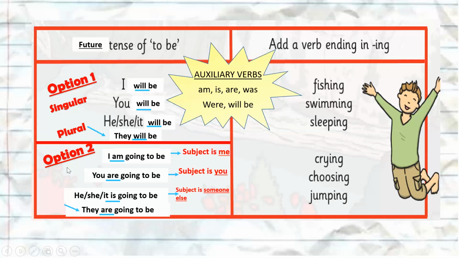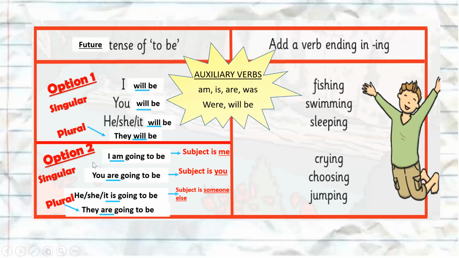Okay. Now, there is an option two. Okay, so if we constantly use will be, will be in our writing or our speaking, it will get a bit repetitive, a bit annoying. So sometimes you're going to use this option, okay, which is going to be. So we always use going to be. Now, it's a little bit different for singular and plural. So like with our other progressive tenses, it changes.